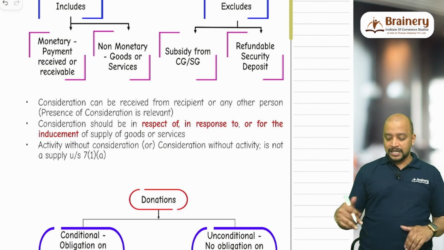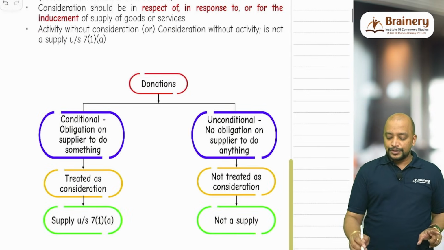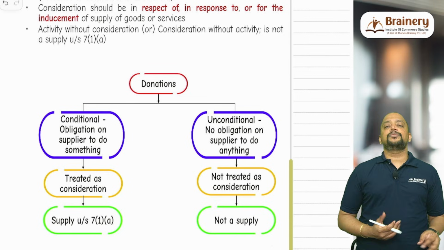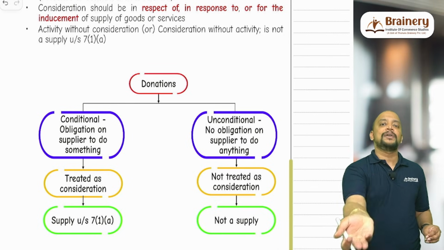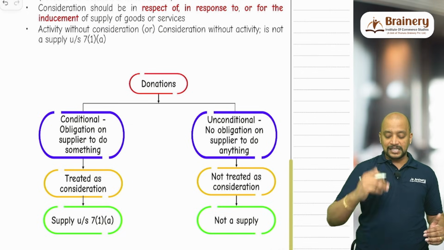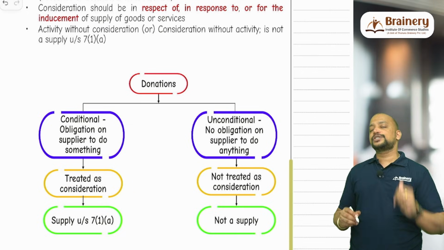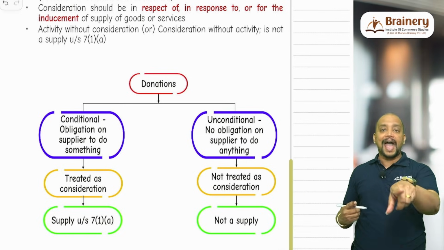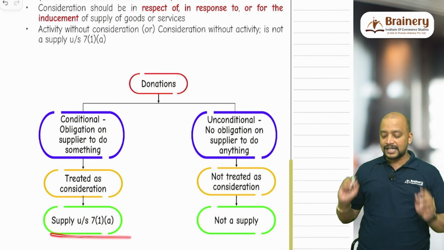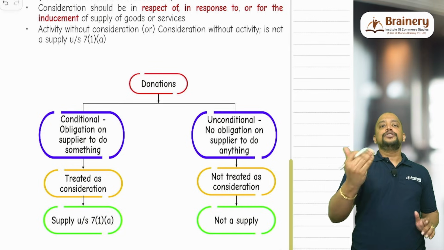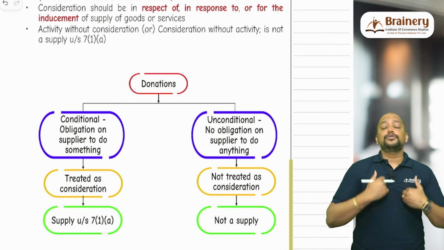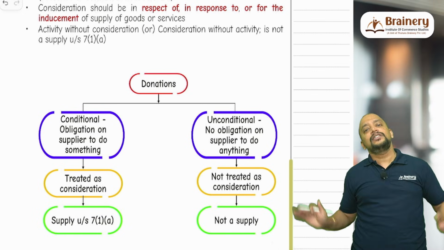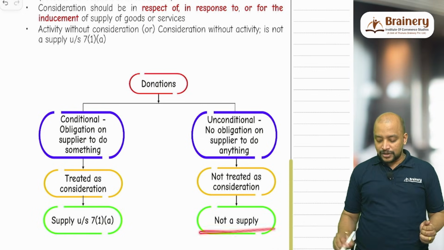Consideration without activity is also not a supply under 7(1)(a). So donations are divided into two: conditional donation and unconditional donation. Conditional donation means I have an obligation to do something in return for the money you have given. Then it is a supply under 7(1)(a). The money you have paid, the donation you have given, will be treated as consideration, and the obligation I have to do something in return for you will be the activity. Activity for consideration, supply under 7(1)(a). Unconditional donation means you are giving me some money, and against that I don't have any obligation to do anything in return. Then whatever money you have given is not at all treated as consideration. Consequently, it is not a supply.